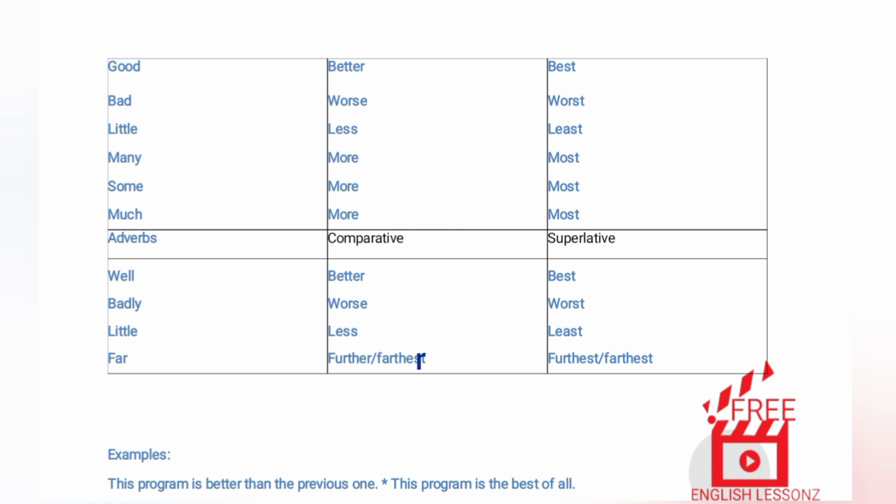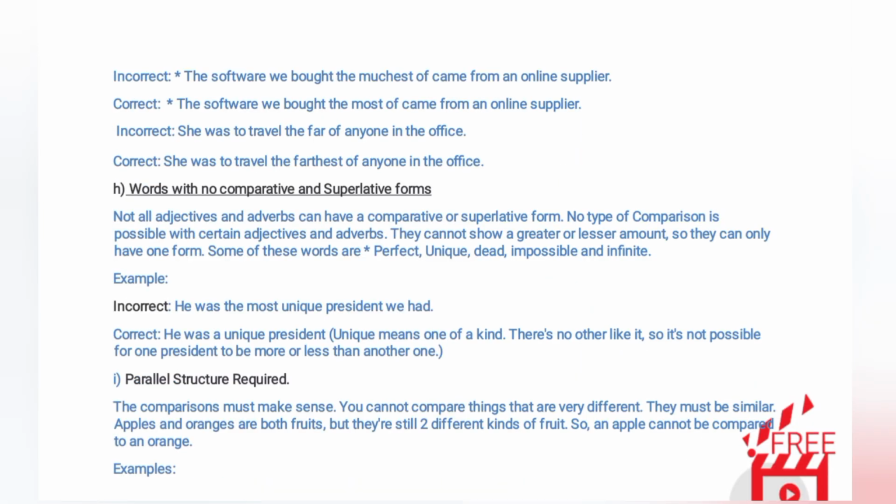Examples. This program is better than the previous one. This program is the best of all. Incorrect: The software we bought the muchest of came from an online supplier. Correct: The software we bought the most of came from an online supplier. Incorrect: She was to travel the far of anyone in the office.